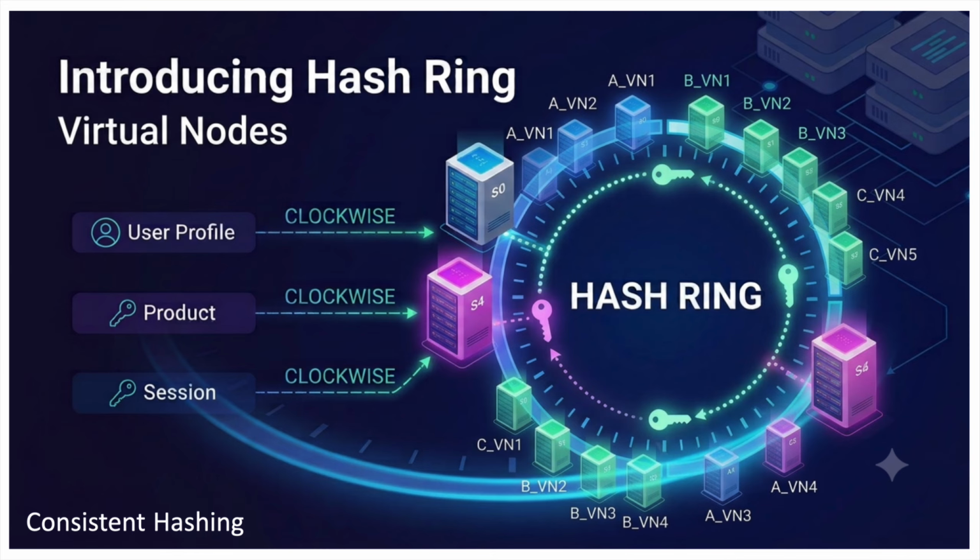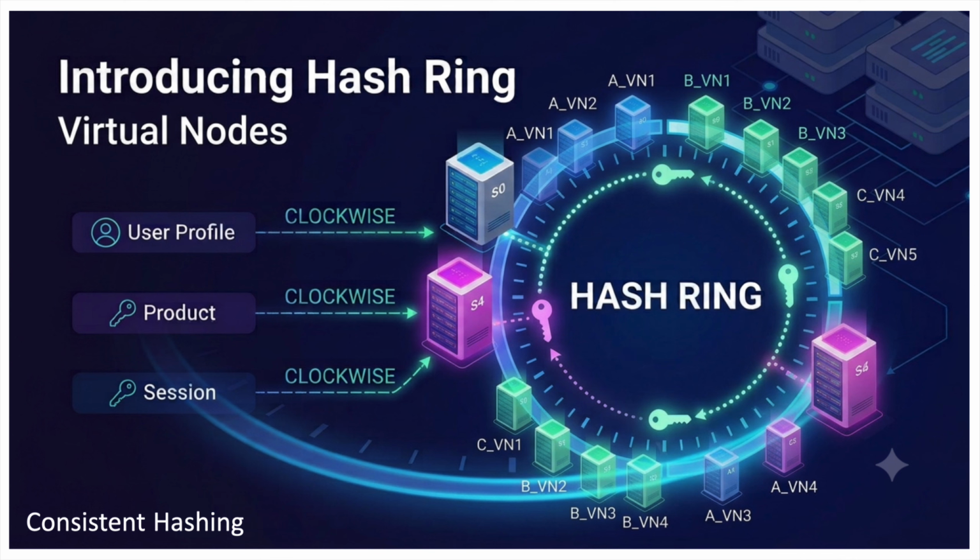They fix this using virtual nodes. A virtual node is simply a logical representation of a physical server. What I mean is, instead of placing a server only once in the ring, we place it many times. Server A might appear at 500 positions. These are just virtual positions. We are not making a copy of the actual server.